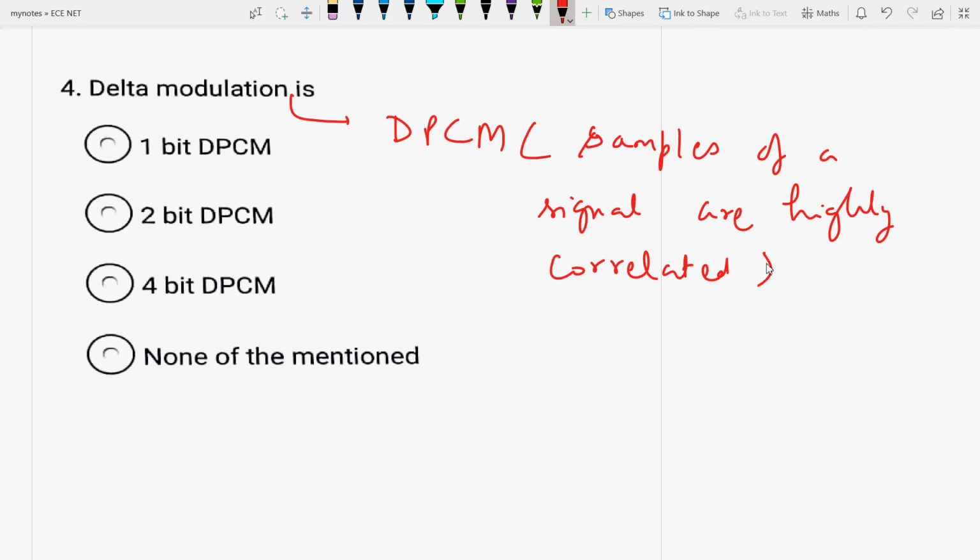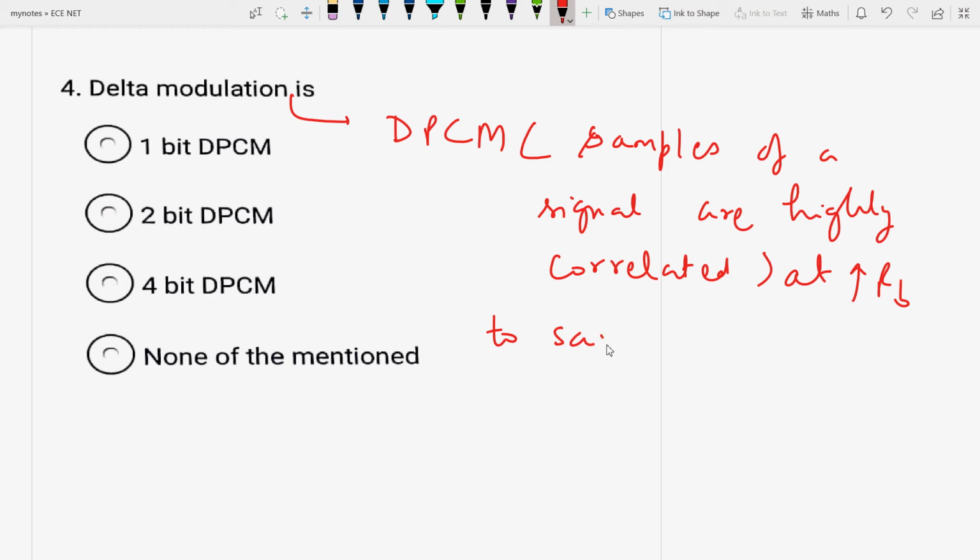Rb is the data rate. Okay, so delta modulation is what? It is the special case of DPCM, and DPCM means when the samples of the signal are highly correlated. Correlation is what? It is a measure of similarity of the signals. So when these are highly correlated, or their resemblance is more, so we go for DPCM in order to save the bandwidth, or using the same bandwidth at higher data rate. This is the aim. So delta modulation is called 1 bit DPCM. Why?